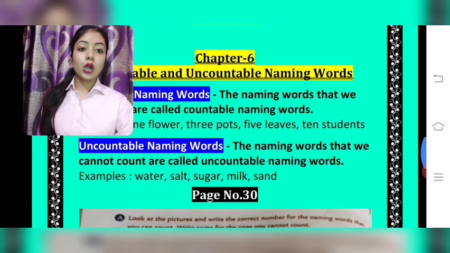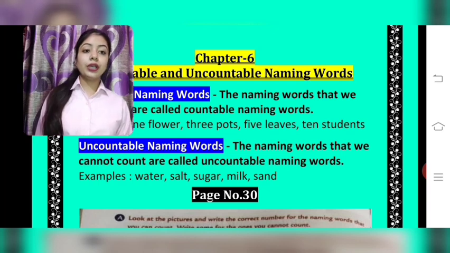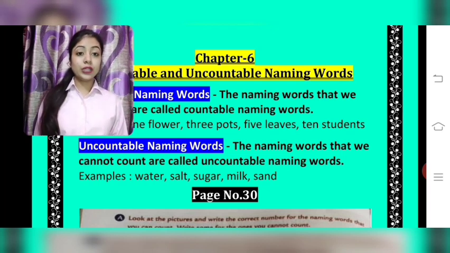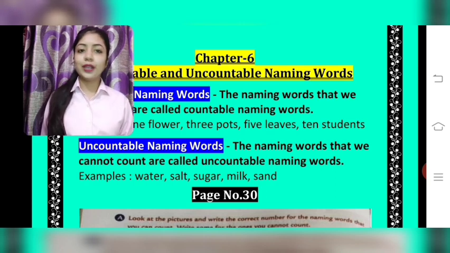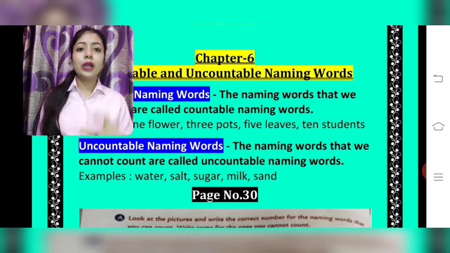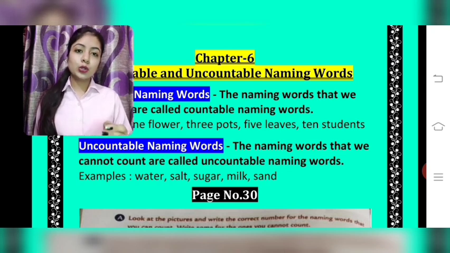Examples: water, salt, sugar, milk, sand. Students, can you count a glass of water? No, we cannot count it. Can you count how much salt is there in one box? No, we cannot count it. We cannot count it like 1 salt, 2 salt, 3 salt.